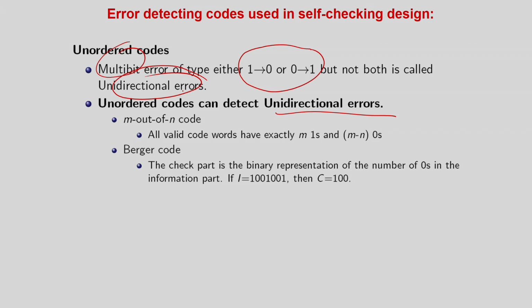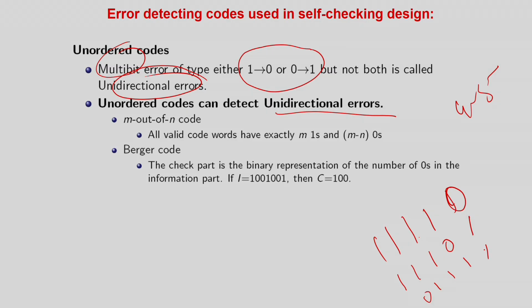So m out of n code means, if the number of bits is say 1, 2, 3, 4, 5, then out of that we can say a 4 out of 5 code. 4 out of 5 code means basically only 4 will be 1. So this is an n out of n code: 1, 1, 0, 1 and so forth, and finally you will have 1, 1. So any 4 of the bits will be 1 among the 5 bits. This is called a 4 out of 5 code. That means if the circuit does not have a fault, the output will always follow this 4 out of 5 code. And if there is an error, it will have some other code which will not be 4 out of 5.